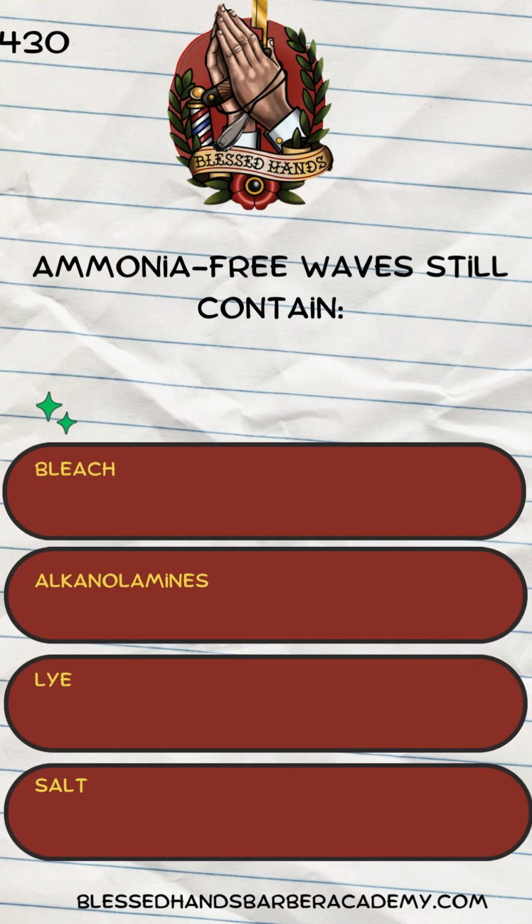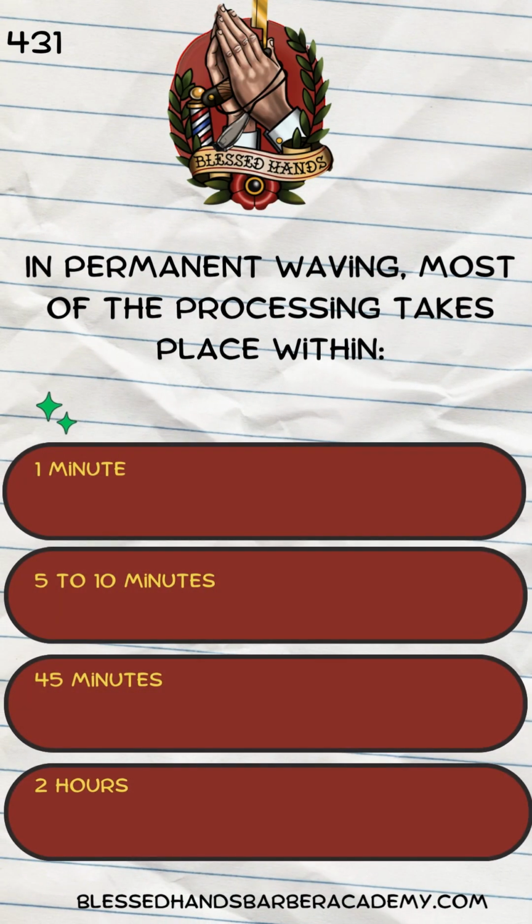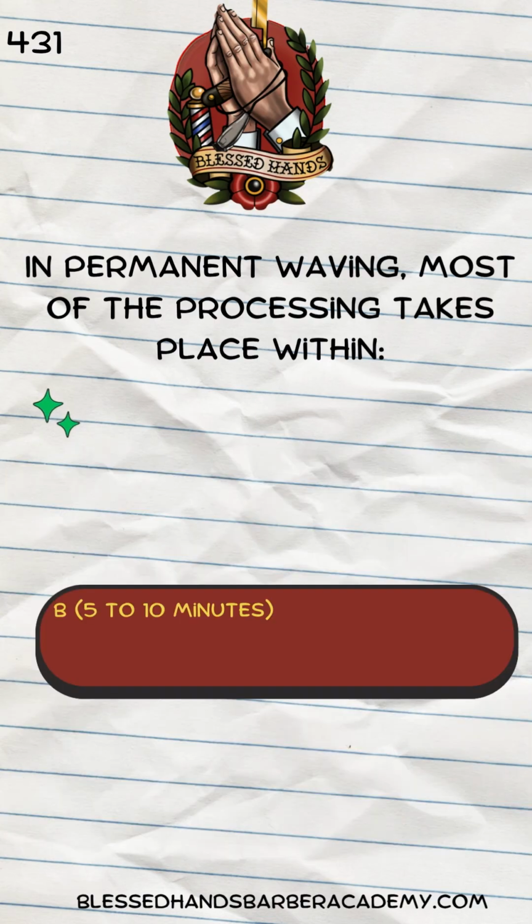Ammonia-free waves still contain bleach, alkanol amines, lye, salt. B. Alkanol amines. In permanent waving, most of the processing takes place within 1 minute, 5 to 10 minutes, 45 minutes, 2 hours. B. 5 to 10 minutes.